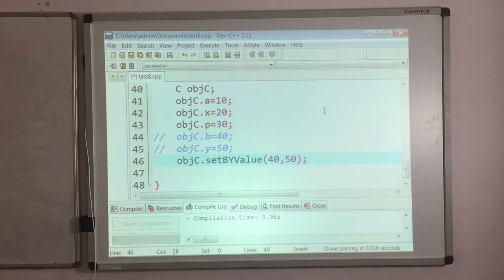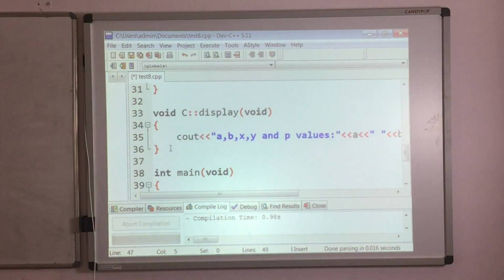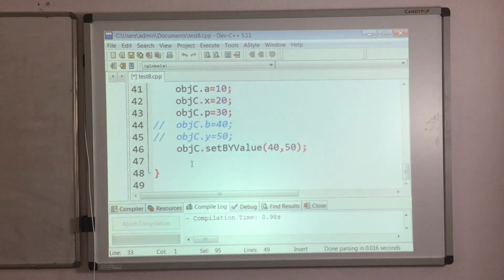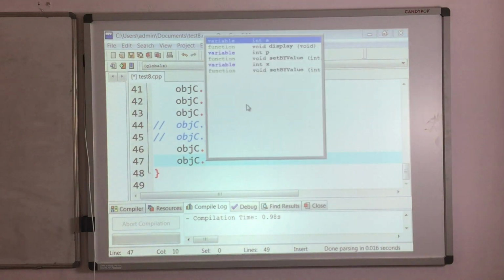Now after this, what I have to do? I have to invoke the display function, so that we'll see the data member values. So invoke the display function by making use of C class object. ObjC dot display. That's it.